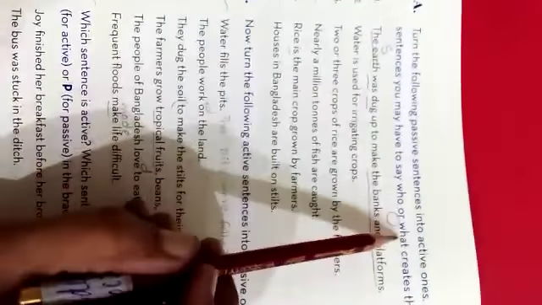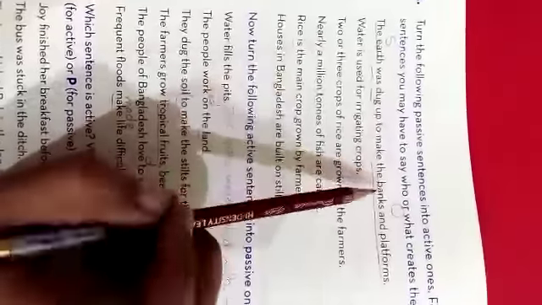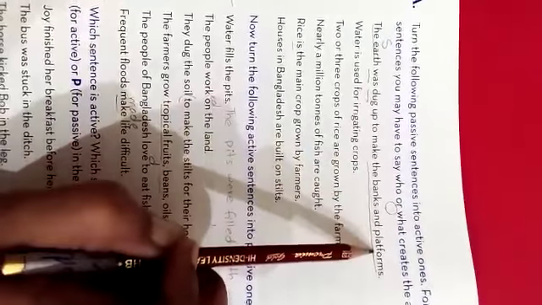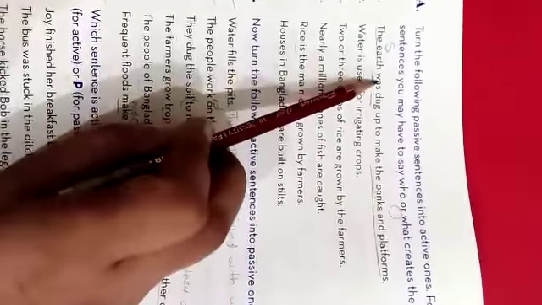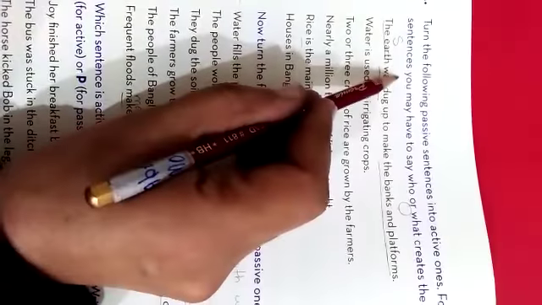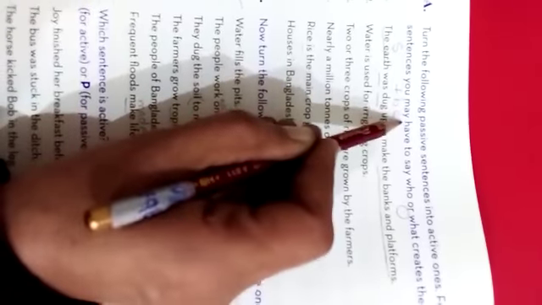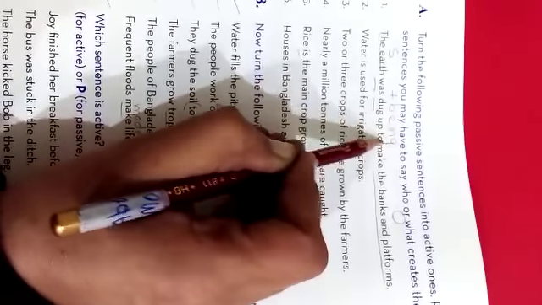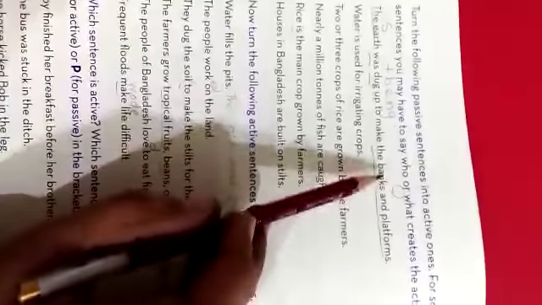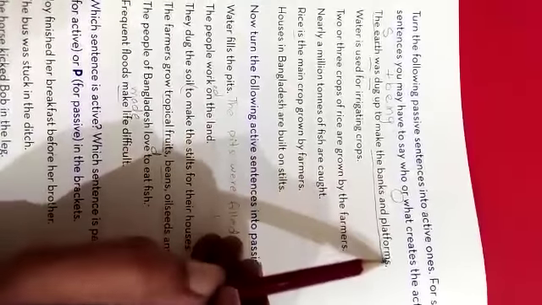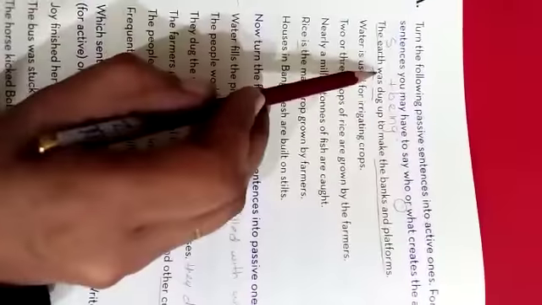So how will you change it? You will write the object first, the banks and platforms. After that you will write was with being. But have you observed that the banks and platforms are plural, so with the plural we will use were.